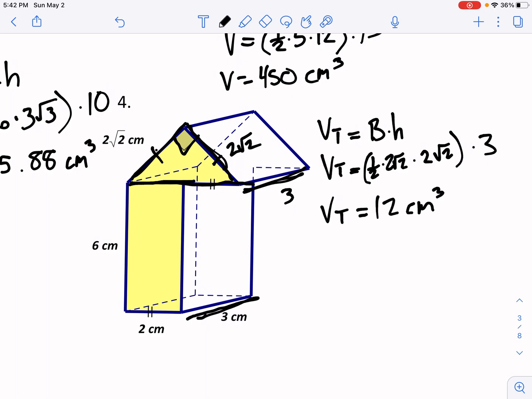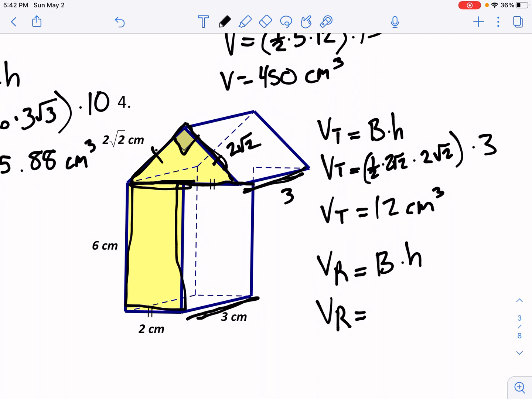Okay, now let's also find the volume of the rectangular prism. Okay, and it's still area of the base times the height. For the volume of the rectangular prism, we need the area of the base. They say the base is this guy right here. So the base is 2 length times width, right? 2 times 6 is going to give us the area of our base, times the height, which is going to give us 3 here.